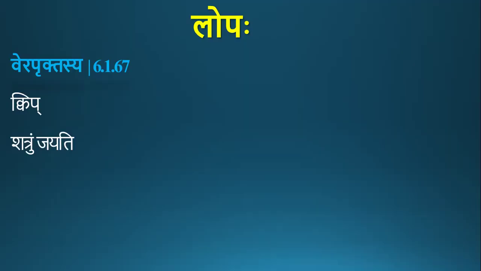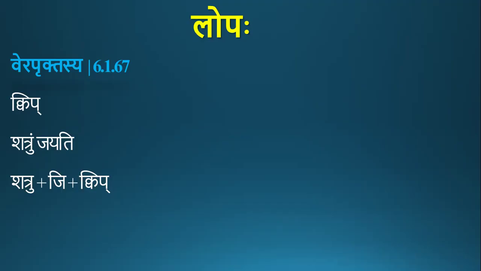Let us consider kvip pratyaya. It is a krit pratyaya. For example, shatrum jayati iti, in this meaning, shatru word in the presence of shatru word ji pratyaya, jayati is derived from ji dhatu.